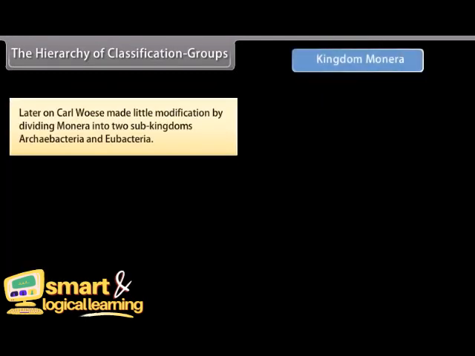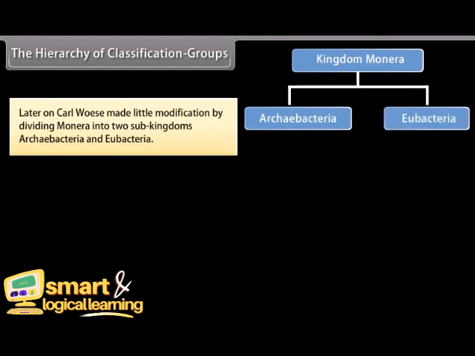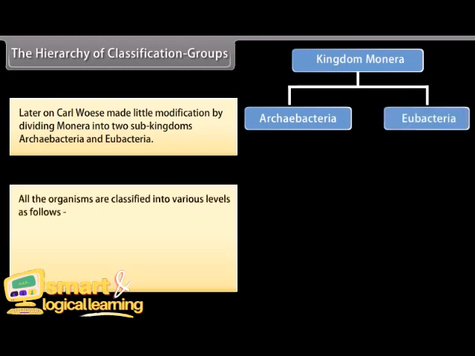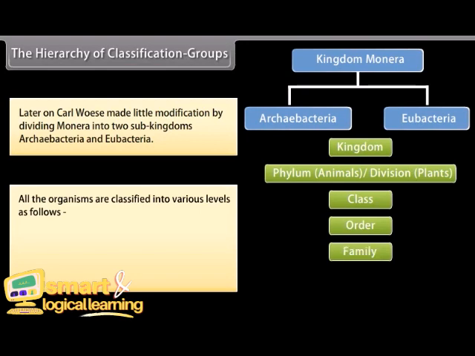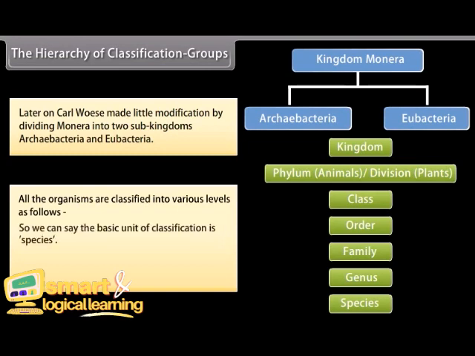Later on, Carl Woese made a little modification by dividing Monera into two sub-kingdoms, Archaebacteria and Eubacteria. All organisms are classified into various levels as follows: Kingdom, Phylum (for animals) or Division (for plants), Class, Order, Family, Genus, Species. So we can say the basic unit of classification is species. Now we are going to discuss important characters of the five kingdoms.